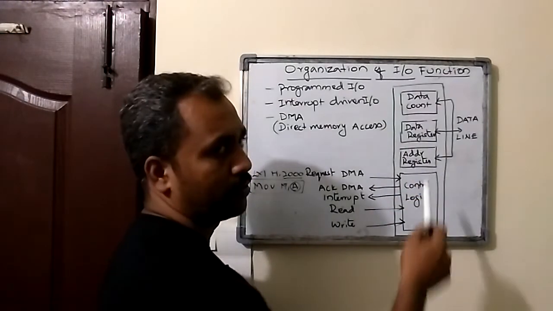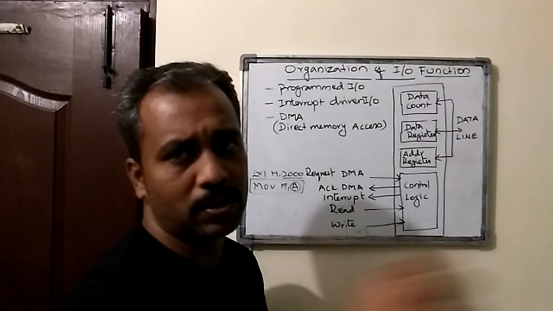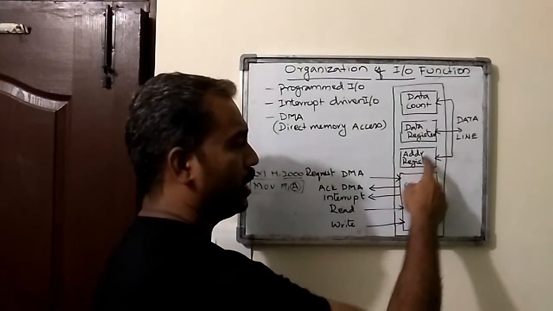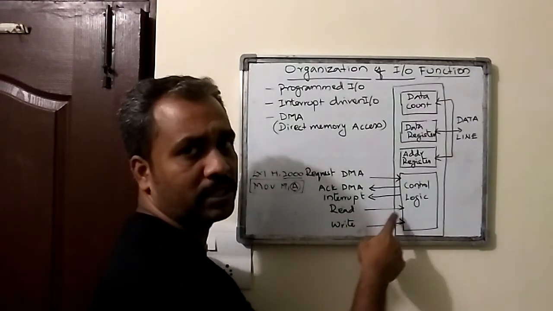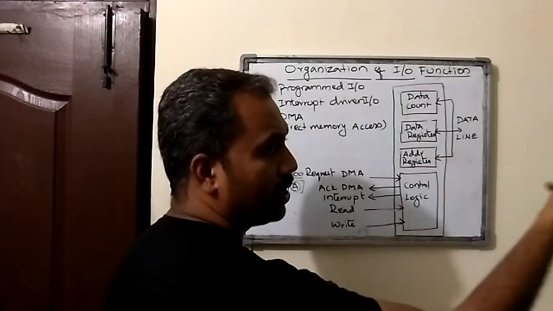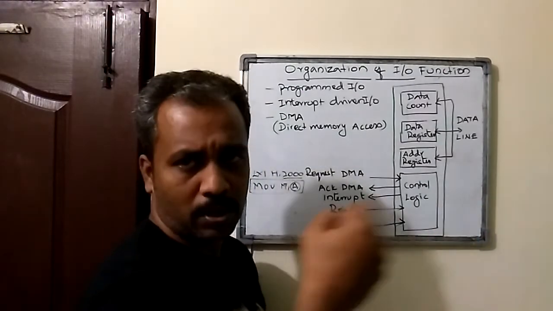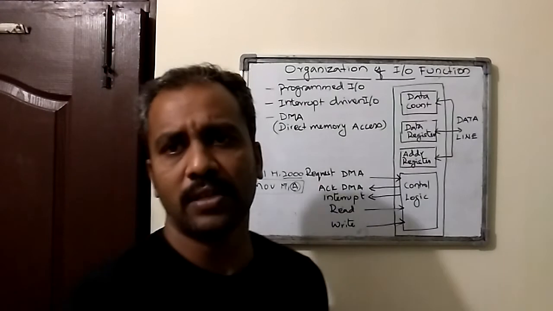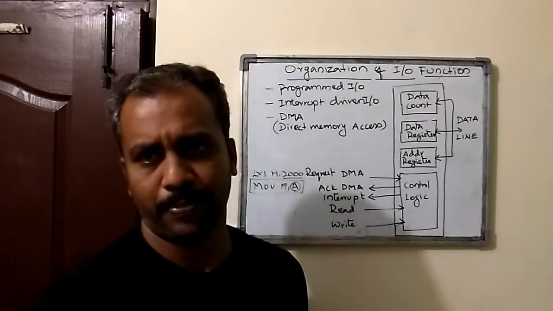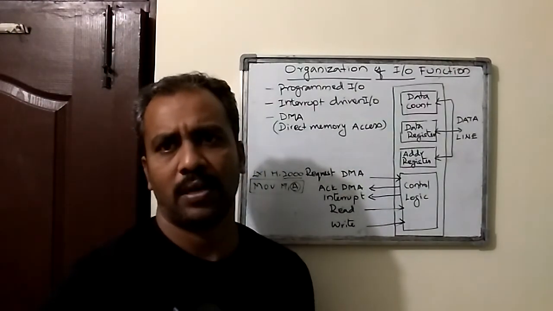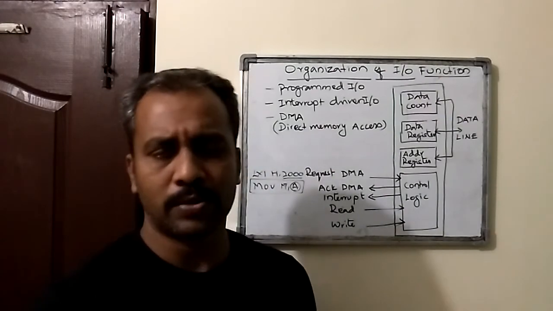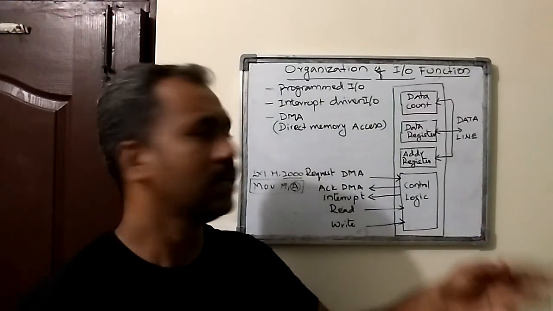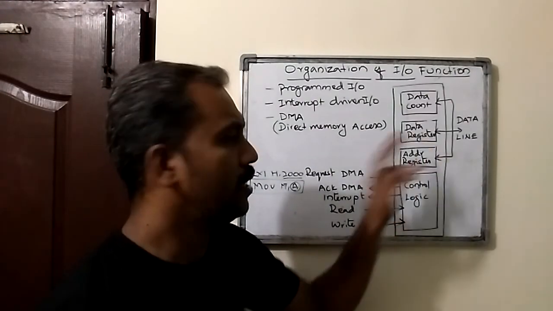For example, 2000: from some external device, from the 2000 location we want to read data. So 2000 is here, and a read operation is initiated. The data which is read from that 2000 location will be found in this data register after some time, right? Some time is required, and during that time it has to wait. Then after that it can find the data in the data register.